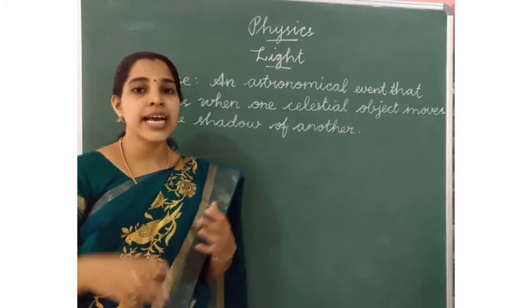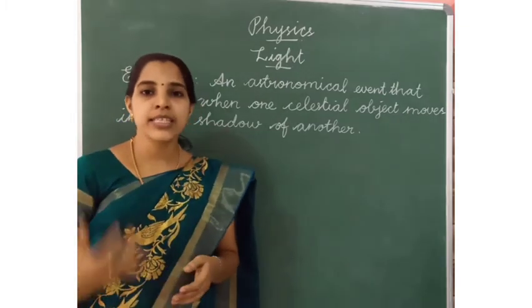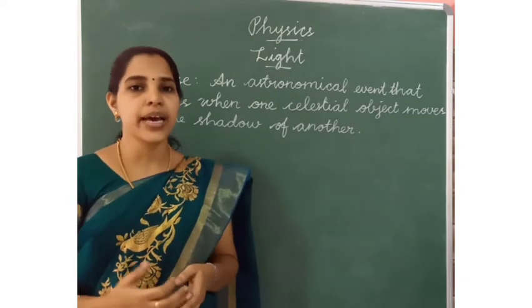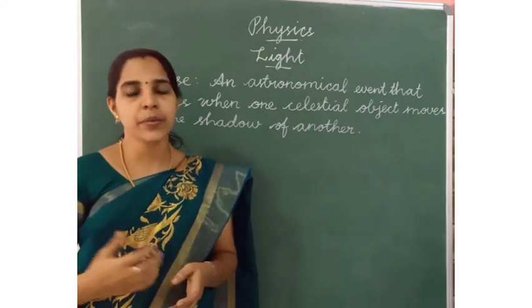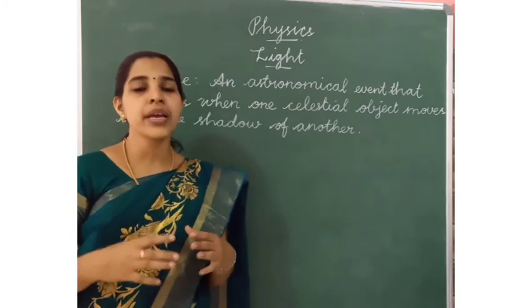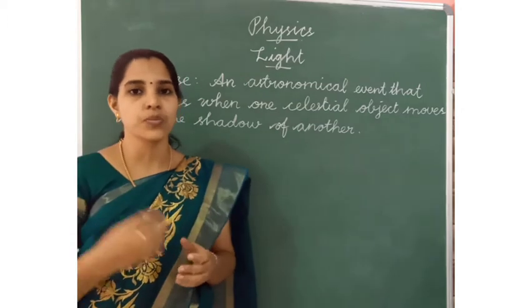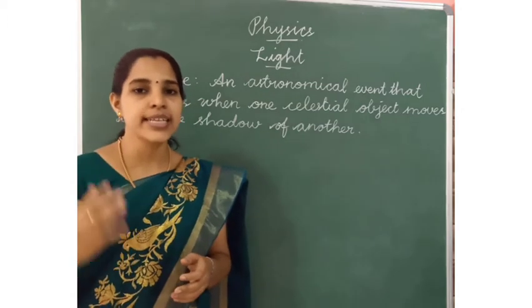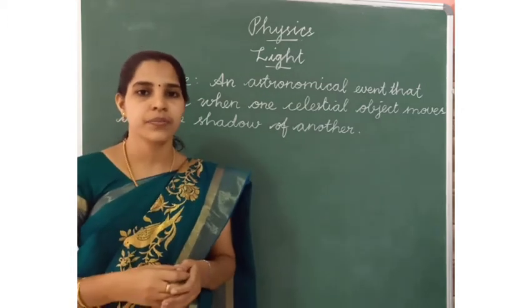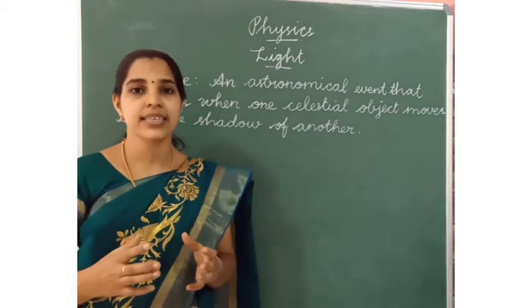And there are also three mediums. What are the three mediums? Translucent medium, transparent medium and opaque medium. Translucent means some objects allow the rays of light through them. For example, clear water, clear glass.